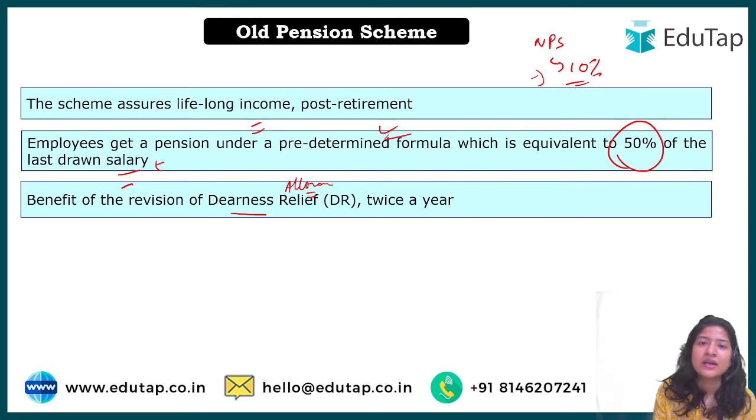For example, for level 6, for this particular grade A, grade B officer, this should be the basic pay. Okay, and on that basic pay there are additional benefits that are provided. One such is dearness allowance. Now what is this dearness allowance? Basically, we have a static salary, but inflation keeps on fluctuating.